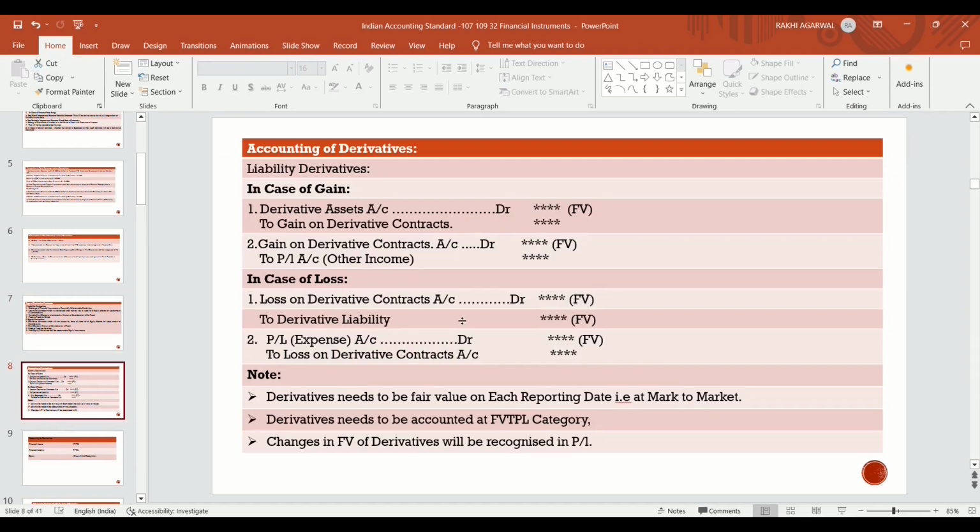Accounting of derivatives: how will we account for the derivative?